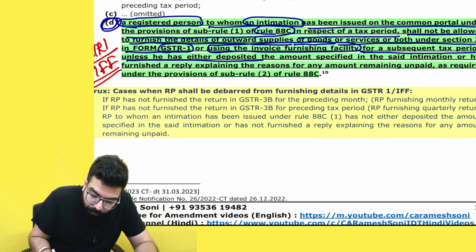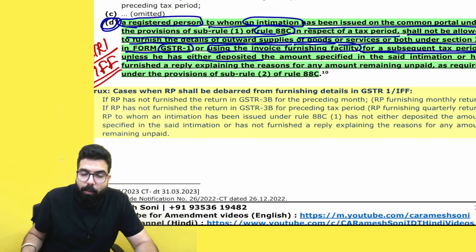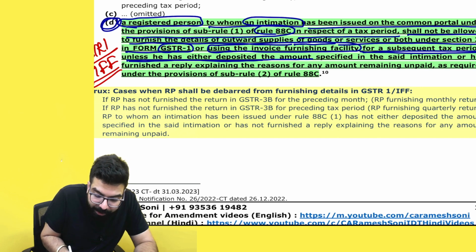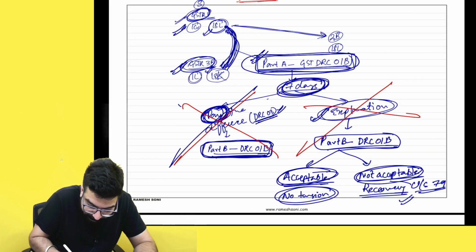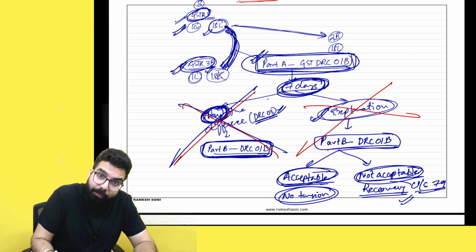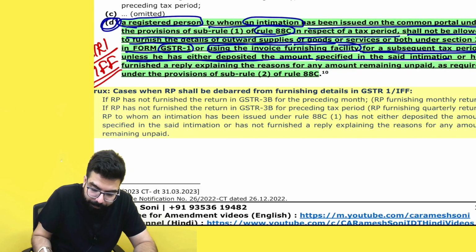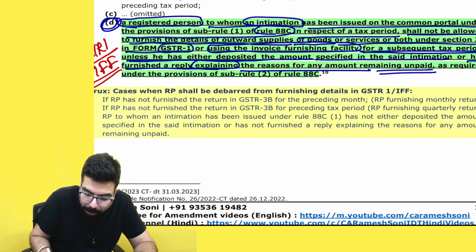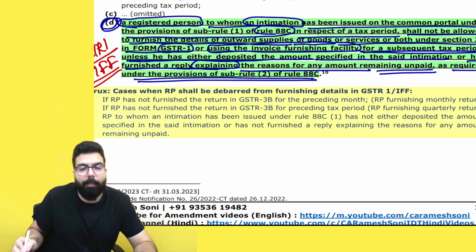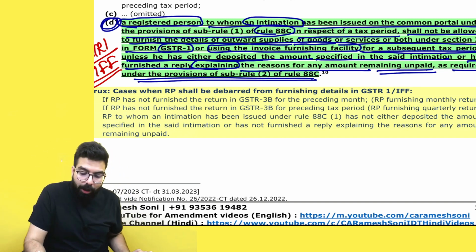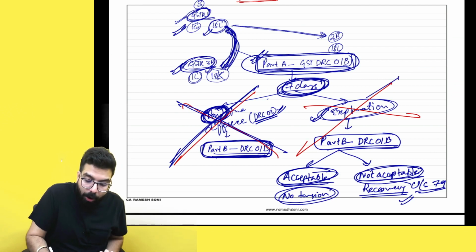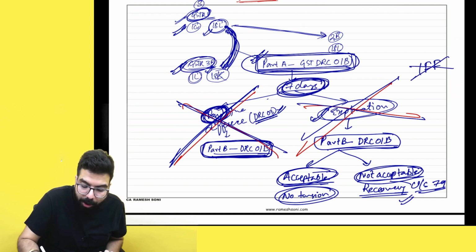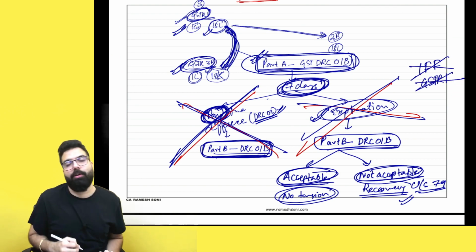Then it says for a subsequent period, you will not be able to file GSTR1 or do invoice furnishing facility unless he has either deposited the amount specified in the intimation, unless you pay the differential. If you don't pay, then IFF or GSTR1 is blocked, or unless you have furnished a reply explaining the reason for any amount remaining unpaid as required under rule number 88C. That's all they have told. So, sir, if I don't pay the differential or give an explanation, they are telling that your invoice furnishing facility and your GSTR1 will be blocked.